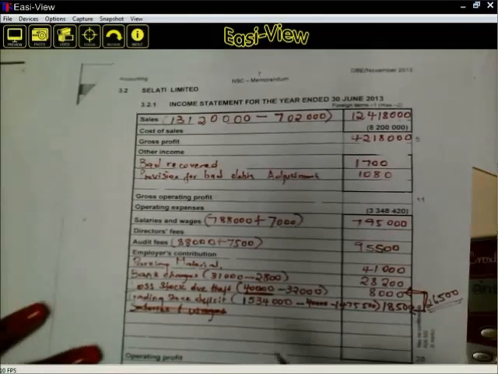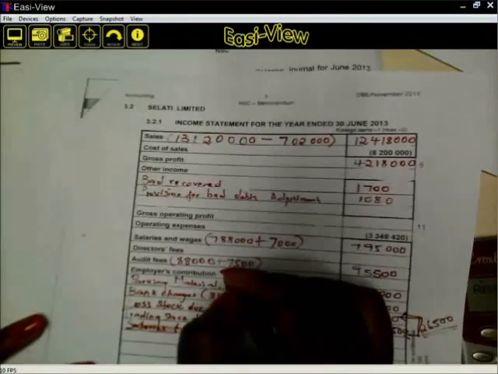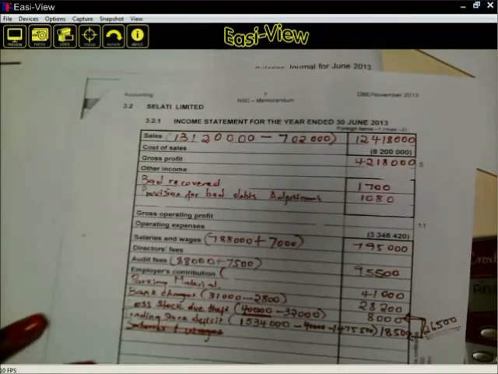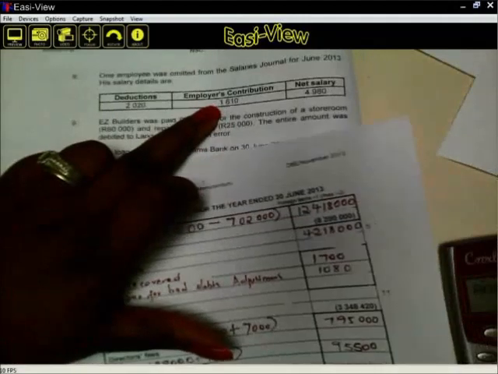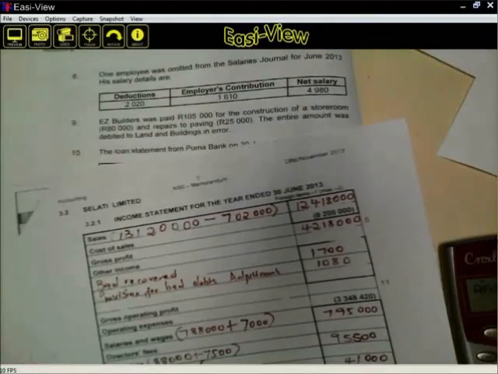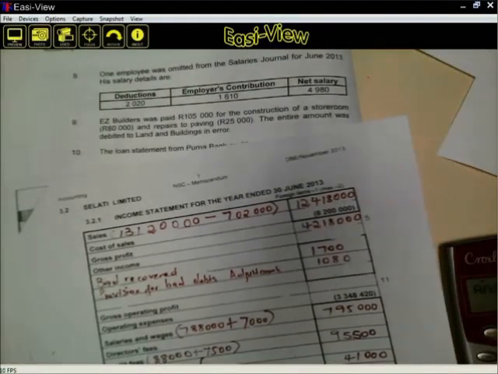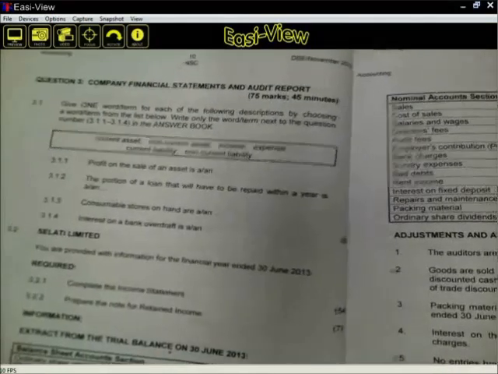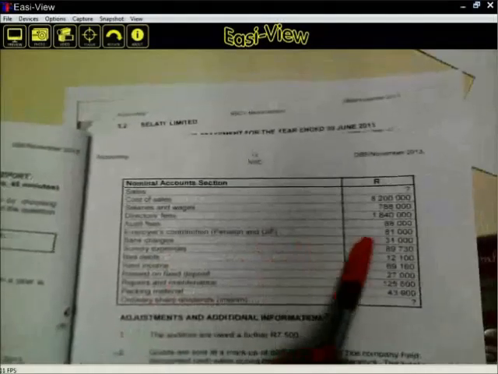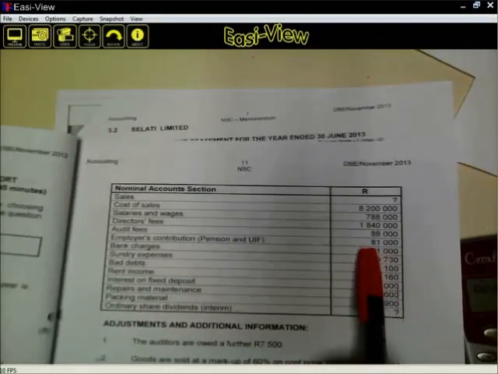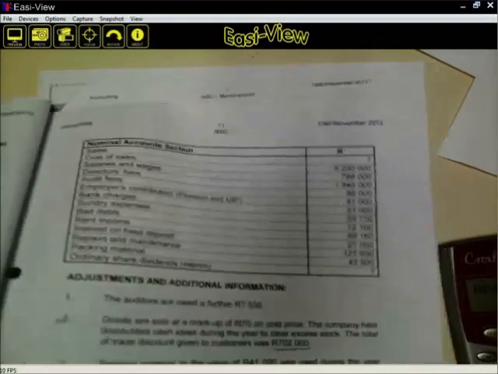The next transaction after that one should be the employer's contribution, because we are still on that particular adjustment. Let's check. Employer's contribution from the additional information, from the trial balance that was extracted, of UIF and so on is 81,000.